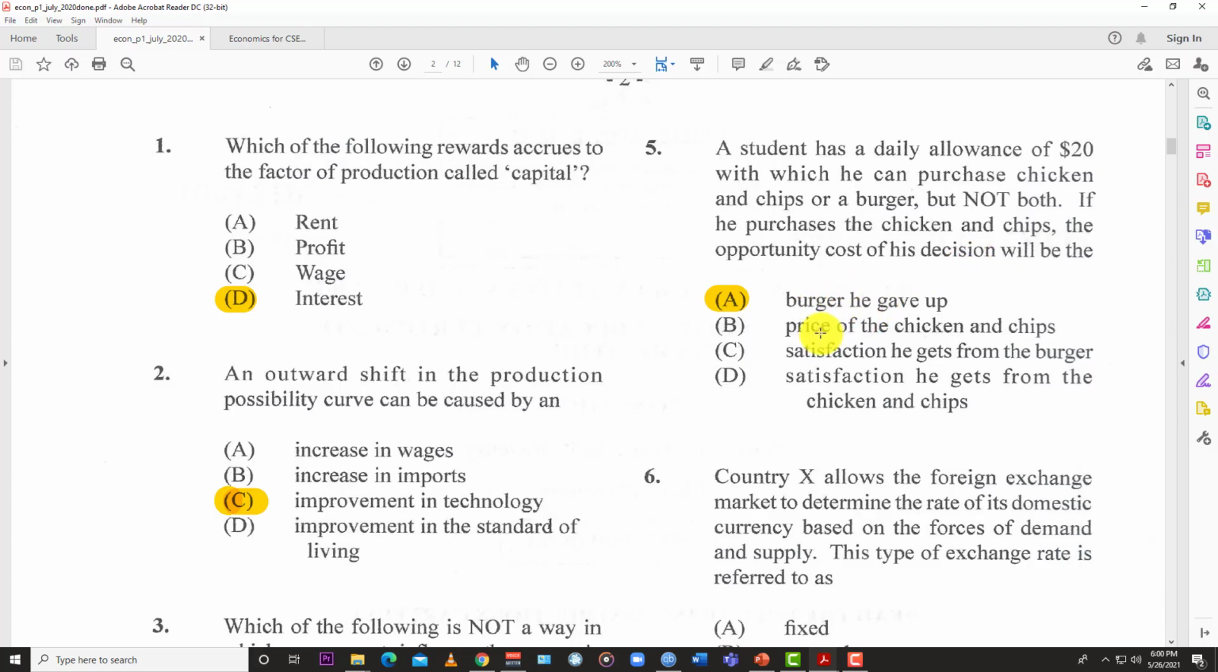They say the price of the chicken and chips, that is not the opportunity cost. That's the actual cost of the thing, right? Opportunity cost is what you gave up to get something else. C, satisfaction he gets from the burger, he's not going to eat the burger because he gave it up. Satisfaction he gets from the chicken and chips, again, that's not the answer, because that's not the opportunity cost definition we're looking for. So the answer is A, what you gave up to get something.